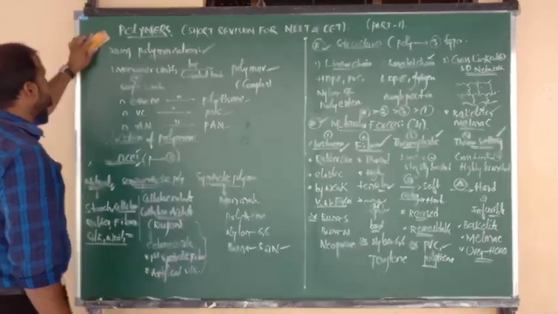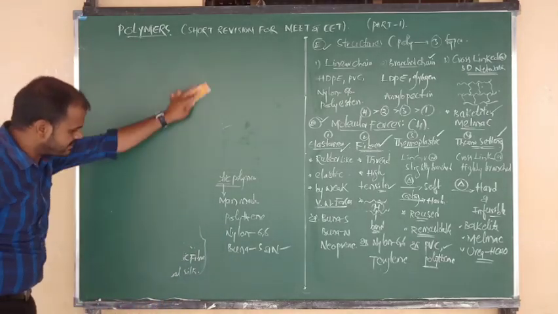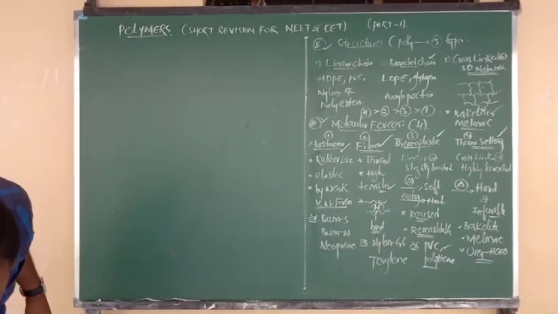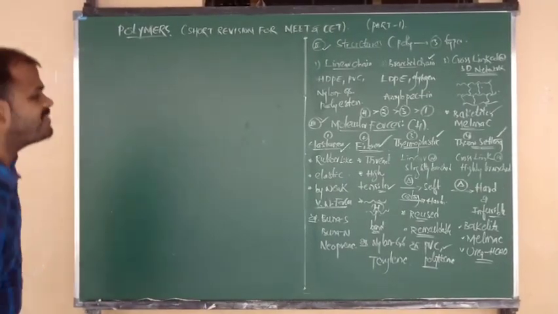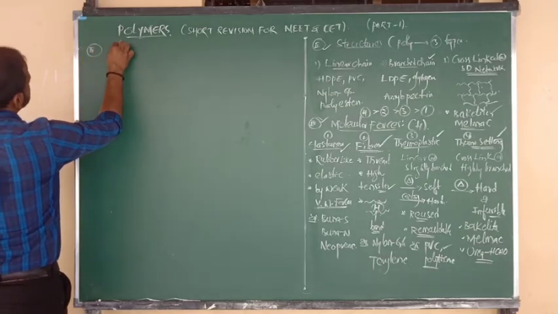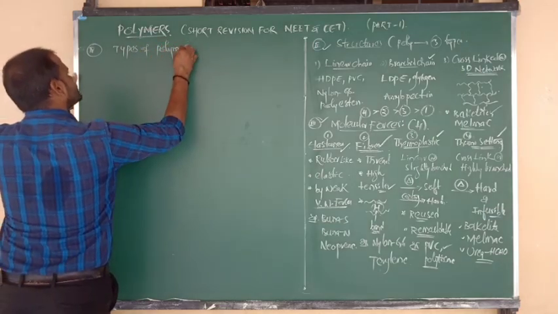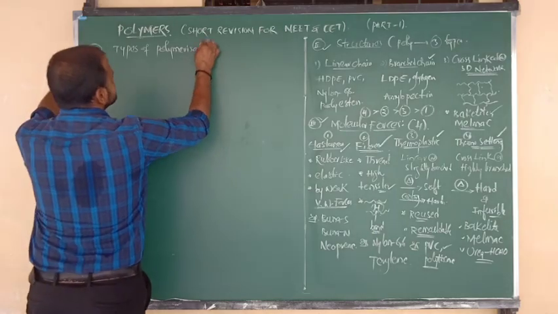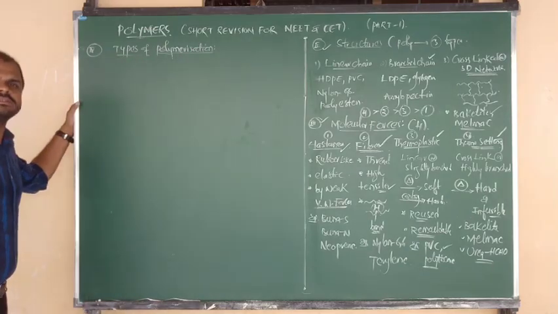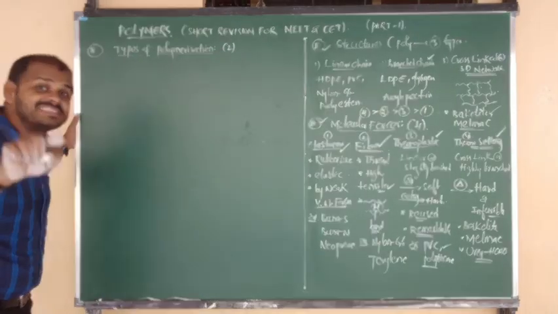And another type of polymerization is there beta. In that classification we have to discuss another type of classification, that is on the basis of types of polymerization. Fourth type of classification: on the basis of types of polymerization, polymers are mainly classified into two types. One is addition polymerization, one more is condensation polymerization.